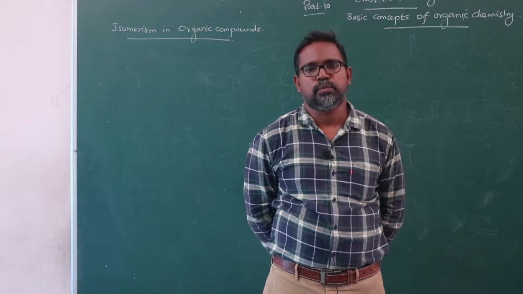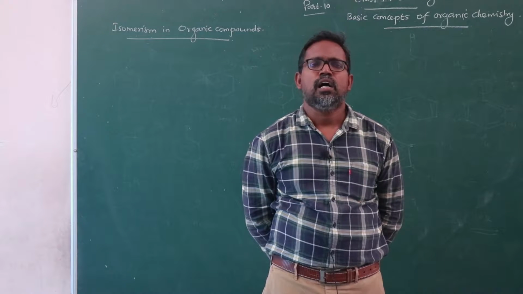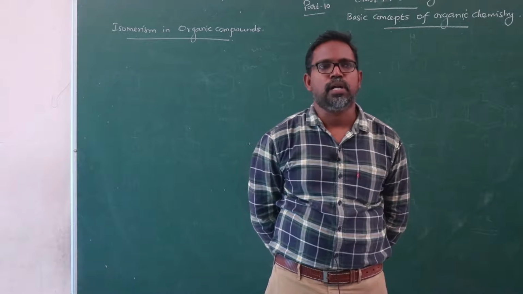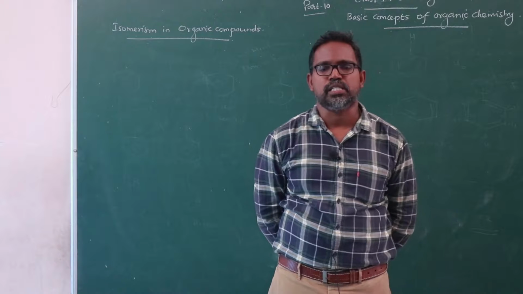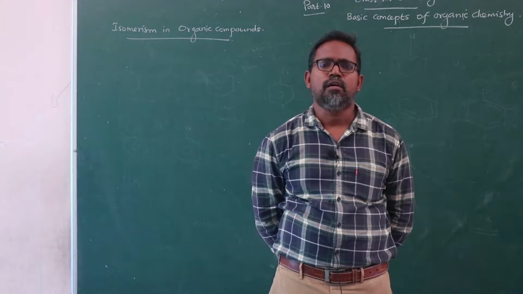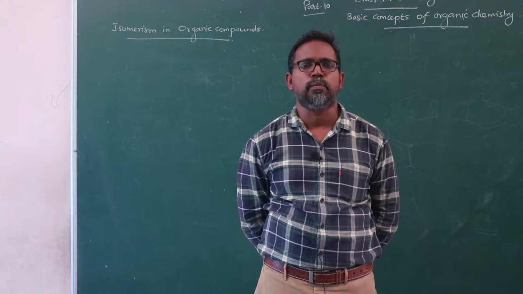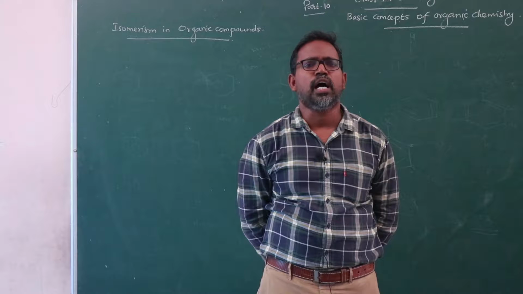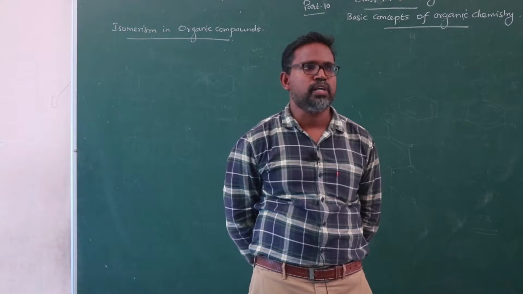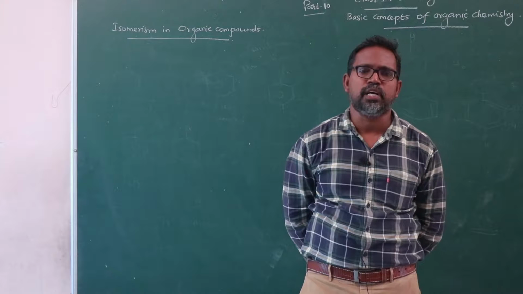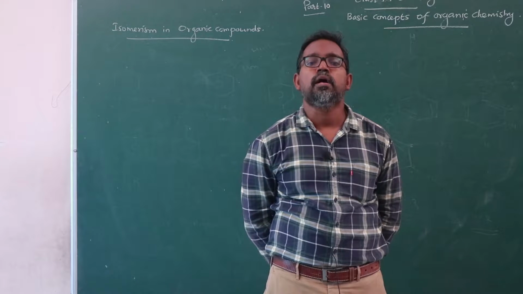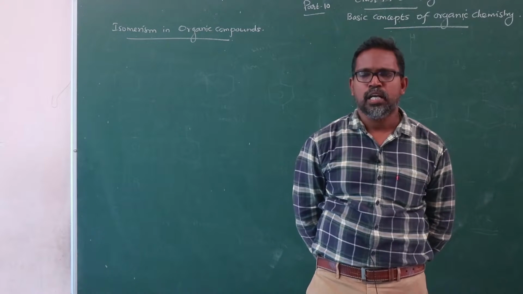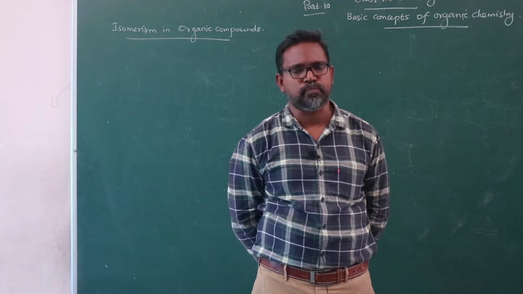So what is isomerism? Organic compounds having the same molecular formula but differing in structural formula, differing in physical properties, differing in chemical properties, or differing in both physical and chemical properties lead to the formation of isomers. The phenomenon is called isomerism. Organic compounds having the same molecular formula but differing in physical, chemical or physicochemical properties and structural morphology is said to be isomerism.